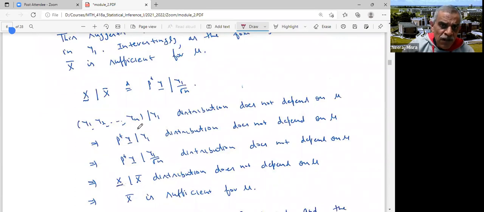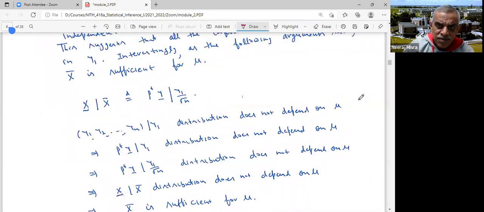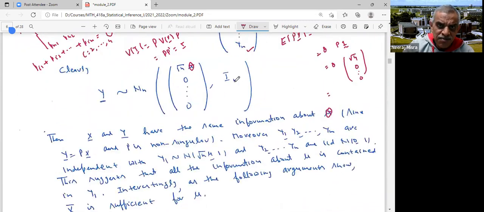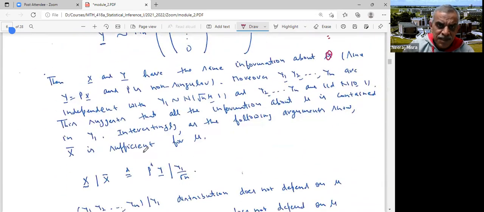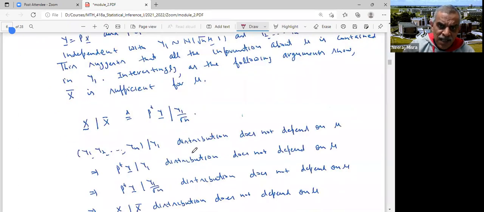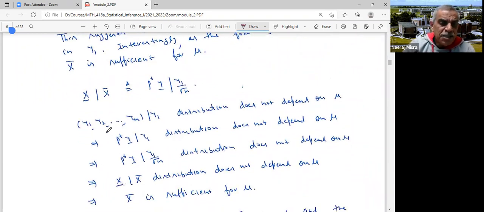Now I know that the distribution of Y1, Y2, ..., Yn given Y1 does not depend on mu, because that is what you have seen. That distribution is the same as the distribution of Y2 to Yn, and Y2 to Yn are IID normal(0, 1). This means the distribution of any function of Y1, Y2, ..., Yn given Y1 will not depend on mu.